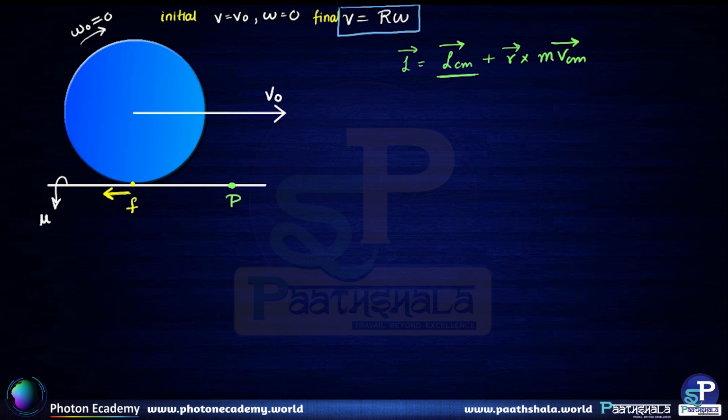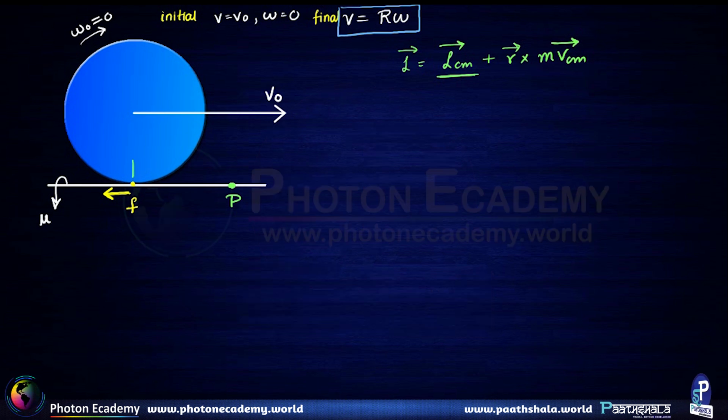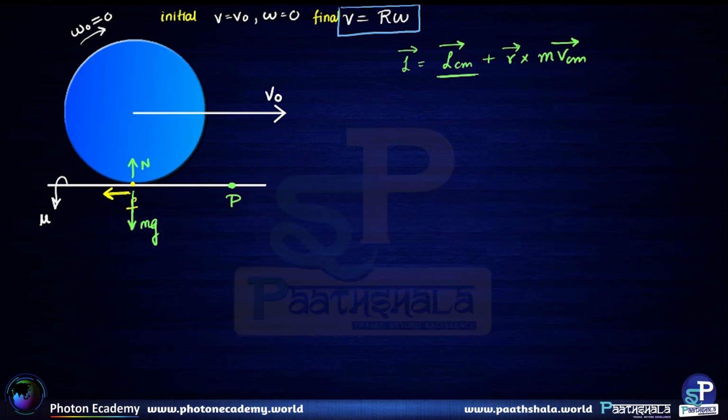Why? Because let us understand all the forces acting on this object. There is this normal reaction which is always cancelled by mg, and the only other force is friction, and the friction force passes through the point P. So because of that, angular momentum about any point that is lying on this surface in the path of motion of this particular object is going to be conserved. So this happens to be the initial angular momentum.